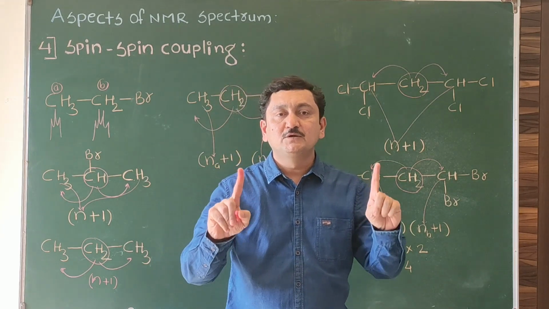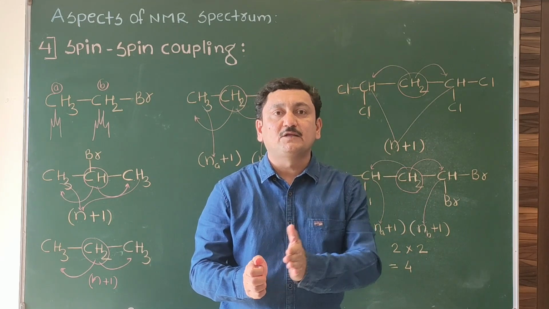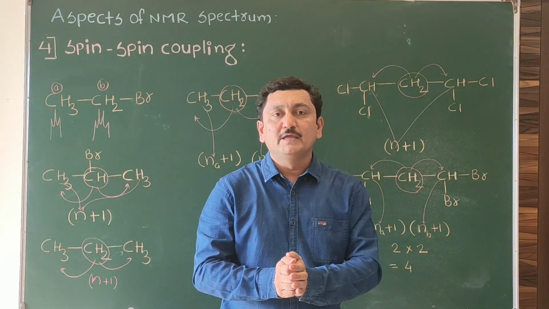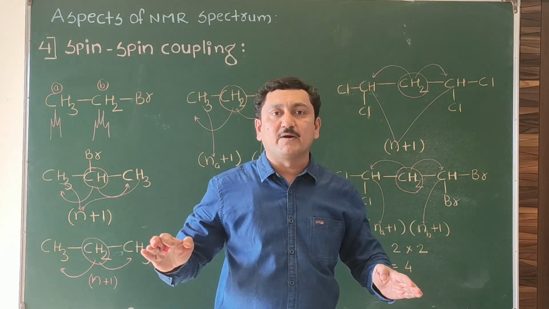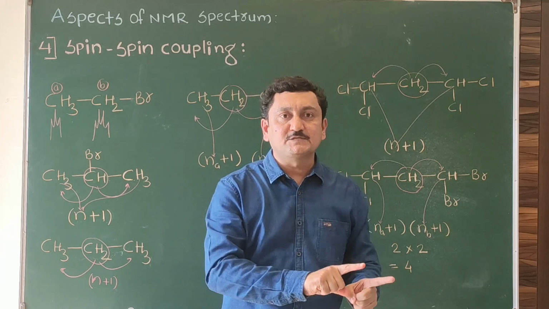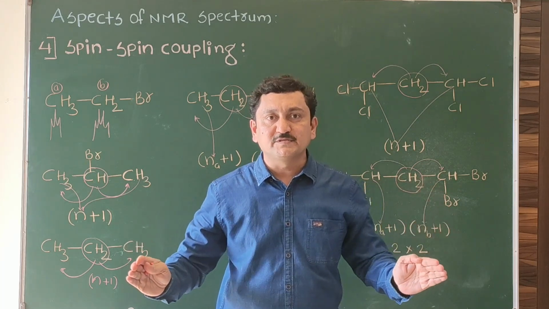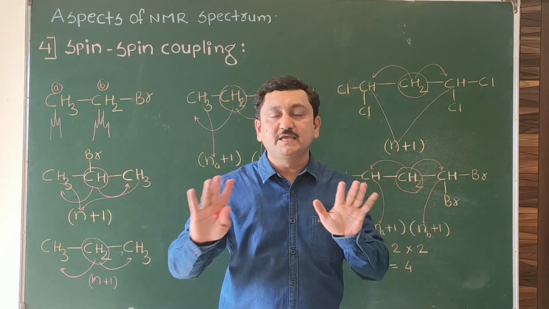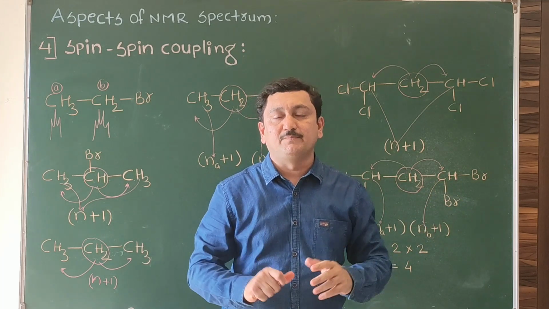So we have to use two rules. The N plus 1 rule, when protons are present on one side only, or if protons are present on both sides and both sided protons are equivalent. The Na plus 1 into Nb plus 1 rule, we have to use only when protons are present on both sides and both sided protons are non-equivalent to each other. That will give the multiplet.